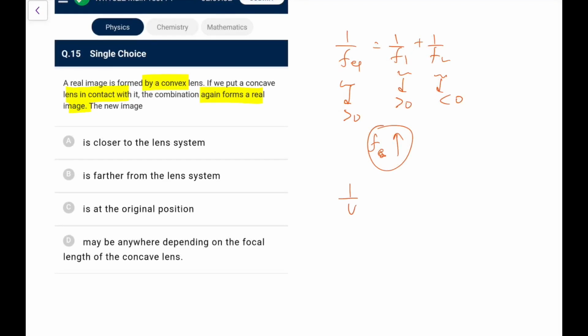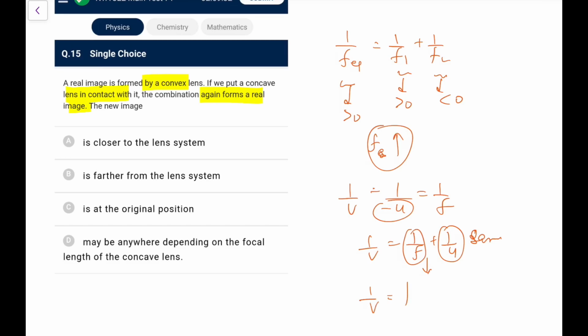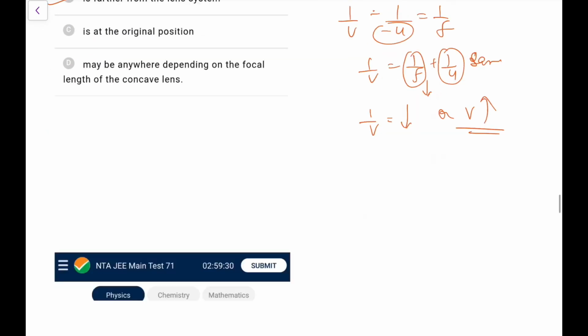Here we write 1 by V minus 1 by minus U equals 1 by F. I have written minus U because I have taken it as a magnitude U. So 1 by V is 1 by F plus 1 by U. This term is the same, and this 1 by F term is decreased. So overall 1 by V is decreased, that means V will increase. So it will be farther from the lens system for sure.